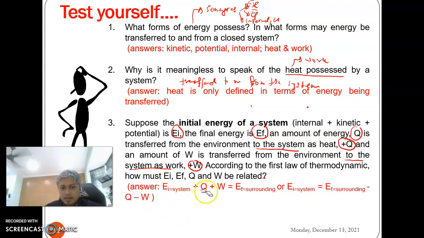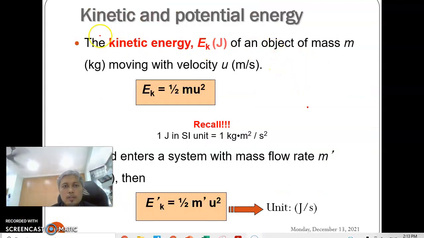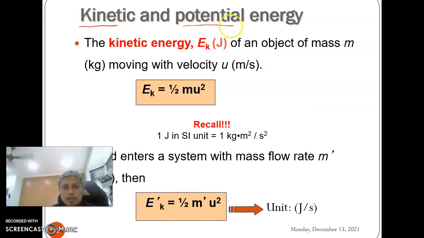E_initial of the system plus Q plus W equals E_final of the surroundings, or we rearrange the formula and it becomes ΔE equals E_F minus Q minus W. Now we are going to learn about kinetic and also potential energy. This is common to all of us because we have learned it since our secondary school.